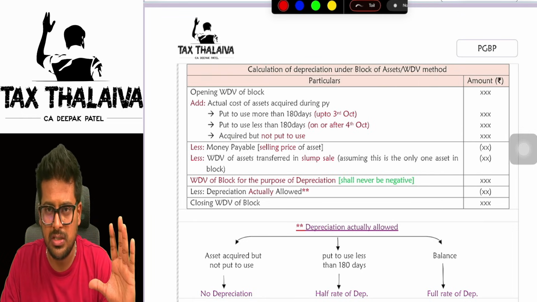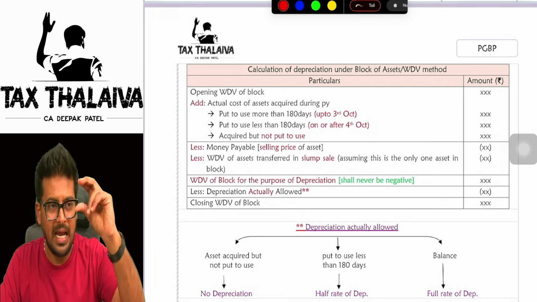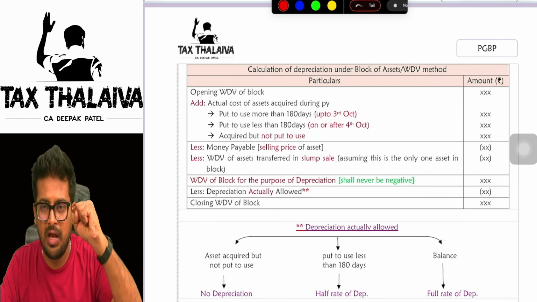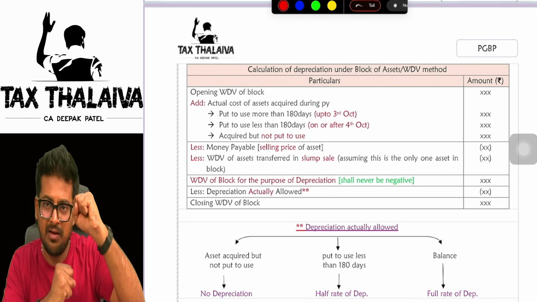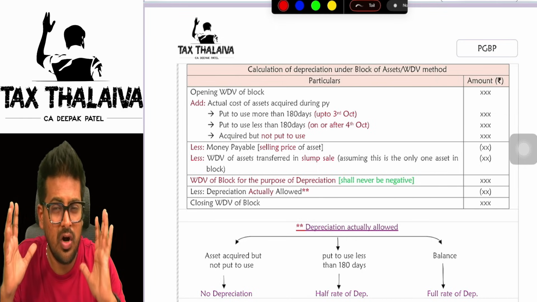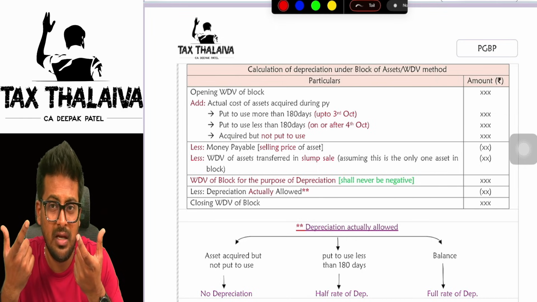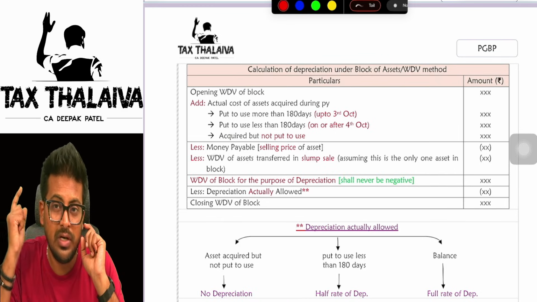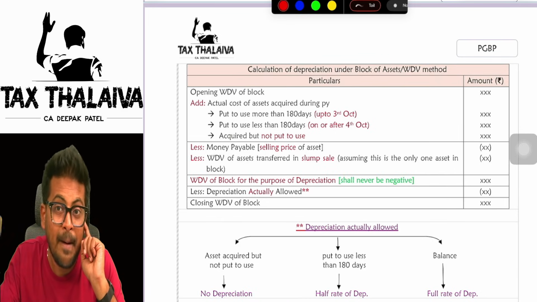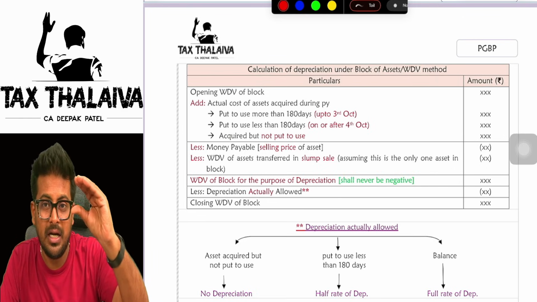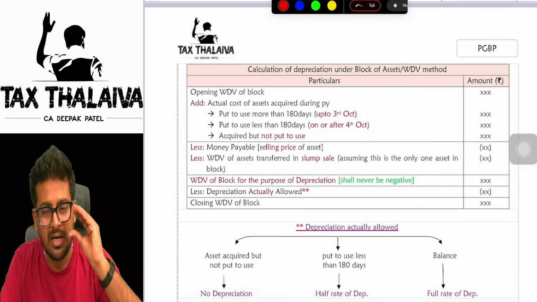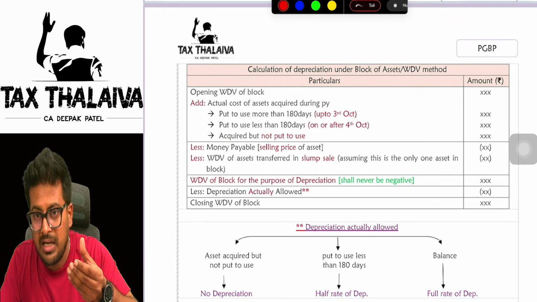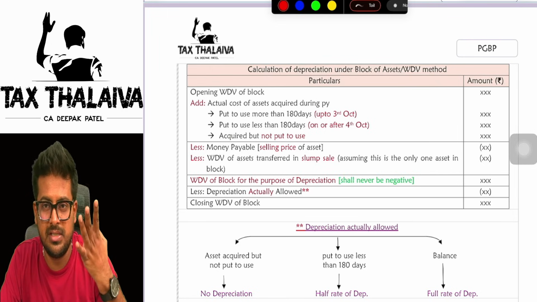So reduce the sale value of all those assets which you sold during the year. So technically think, boss, opening WDV, add purchases means whatever you have in hand, less sale value. What should you technically get? Closing WDV. But that WDV you will use for depreciation purpose. So opening WDV, add purchase value, less sale value will give you the WDV for the purpose of depreciation.